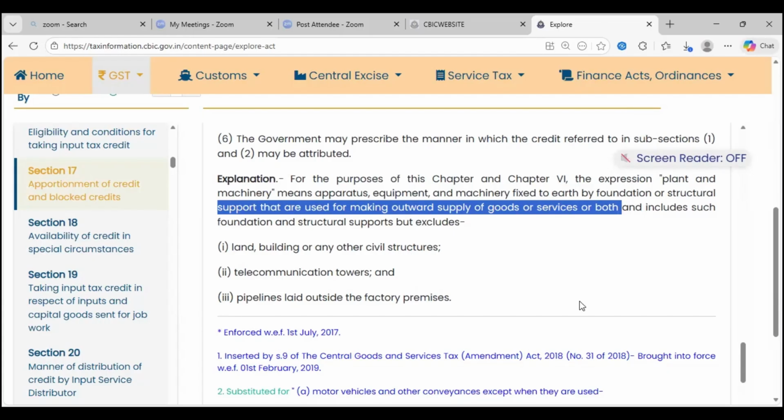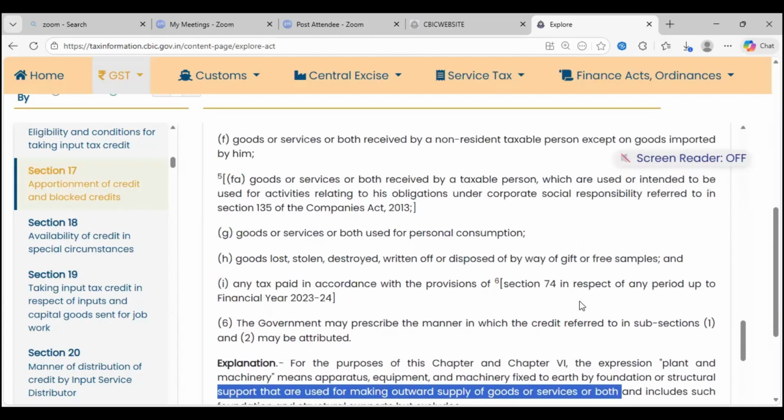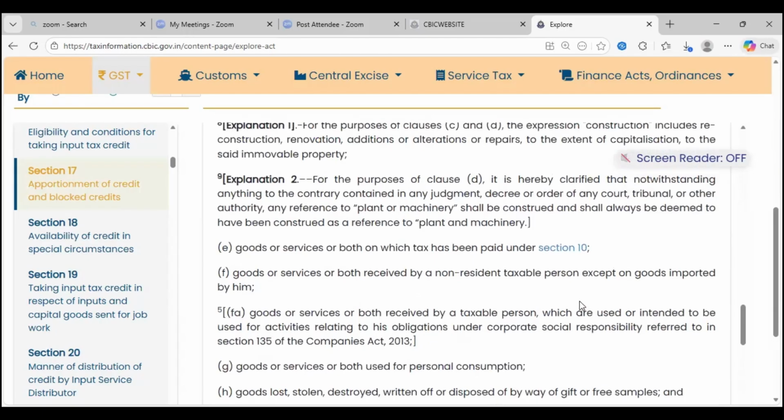Like for example, when big machineries are there, they take the foundation, the plinth, the civil structure support so that the wobbling effect is not there. If machinery is oscillating, no one can function. To avoid that wobbling effect, I do that civil structure. So that civil structure should also be part of your plant and machinery. What we generally do is we call it WIP, work in progress. Anything we incur, we don't capitalize; we put into WIP. After the work is over, I transfer to an asset called plant and machinery. This is what C and D talk about.